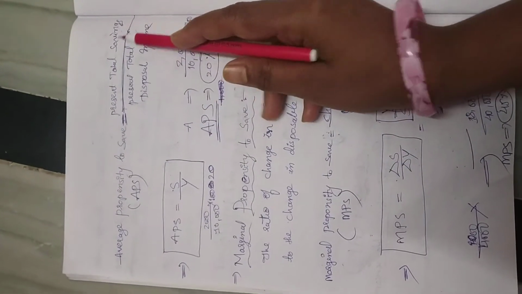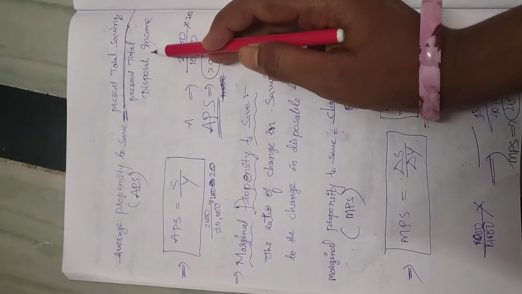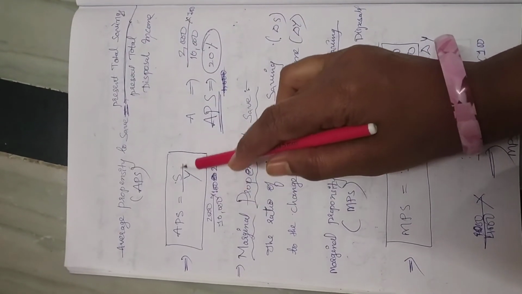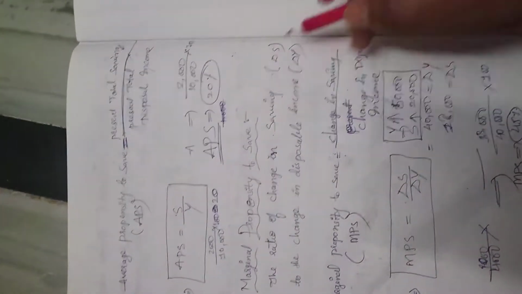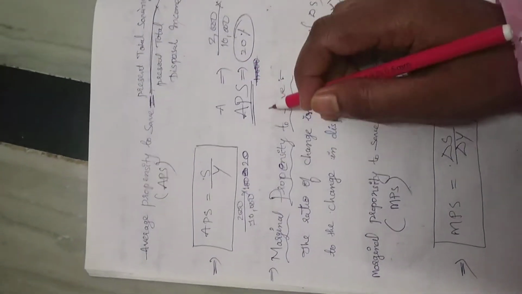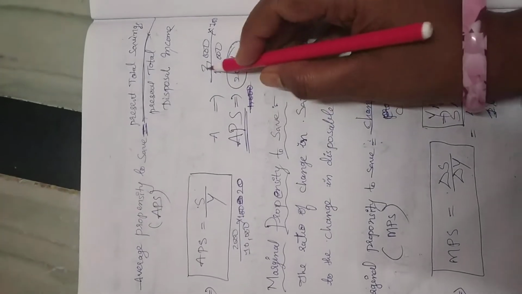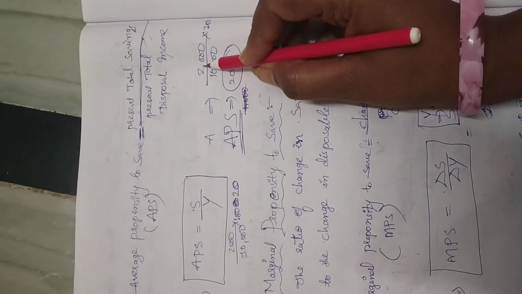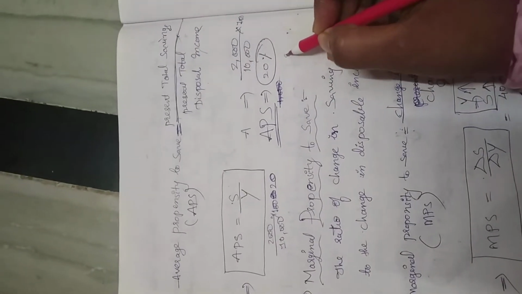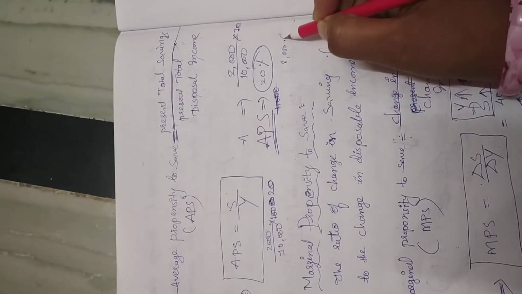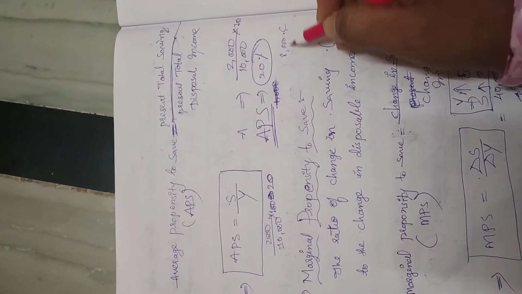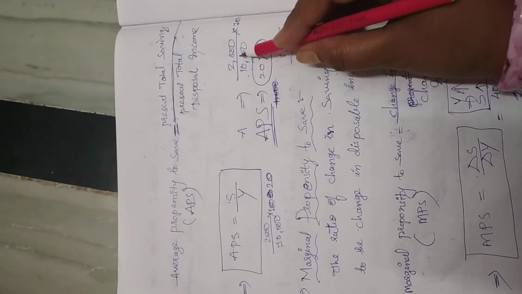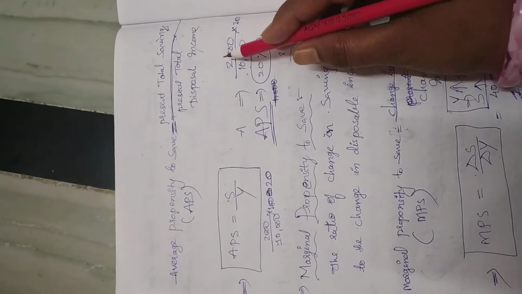The ratio of total savings to the present total disposable income, denoted by APS, is equal to S by Y. For example, to better understand the concept, if your income is 10,000 and you are saving 2,000, it means 8,000 you are spending on consumption, and 10,000 minus 8,000, the remaining 2,000, is your present total saving.